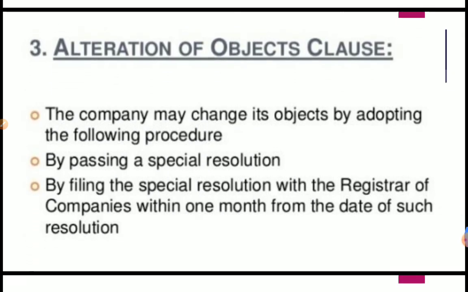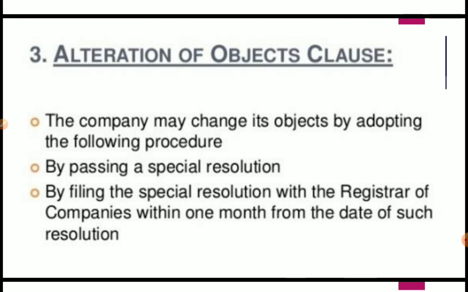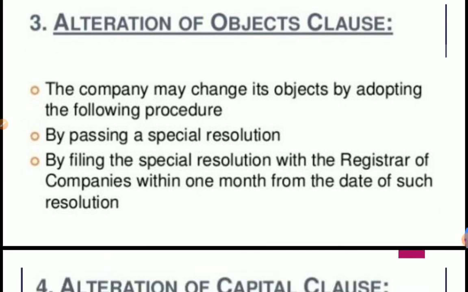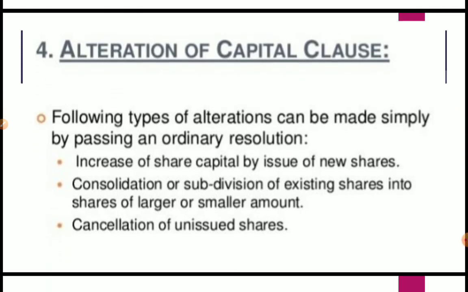Next is any alteration in the object clause. The company may change its object by adopting the following procedure: by passing a special resolution. The object of the business can be changed by passing a special resolution, and by filing the special resolution with the registrar of the companies within 1 month from the date of such resolution. It can be done.